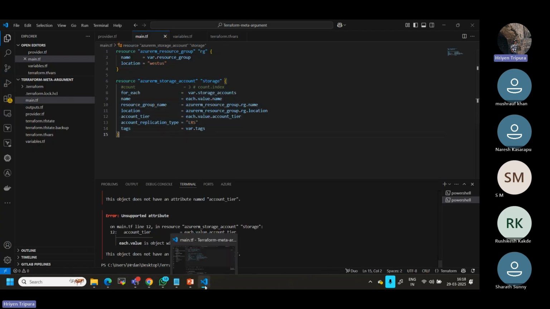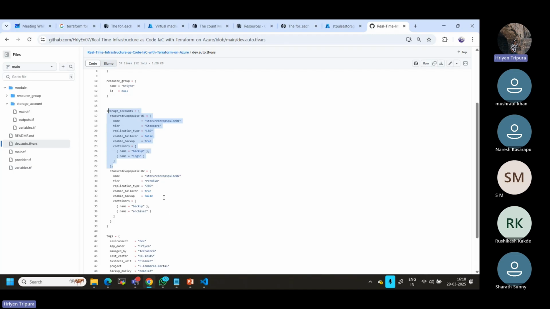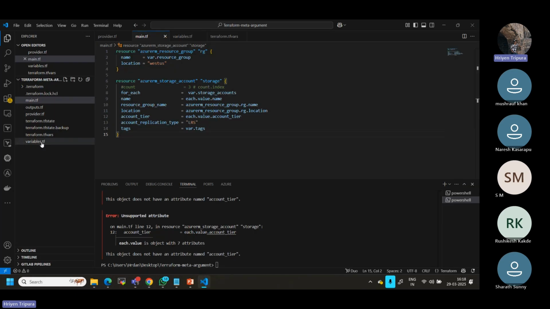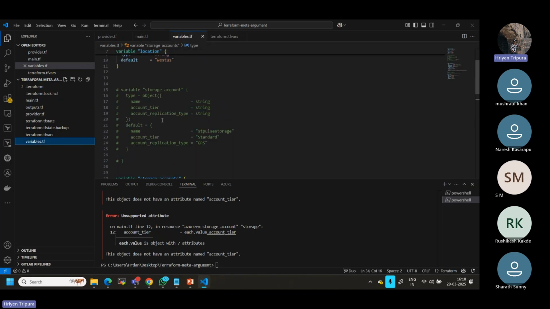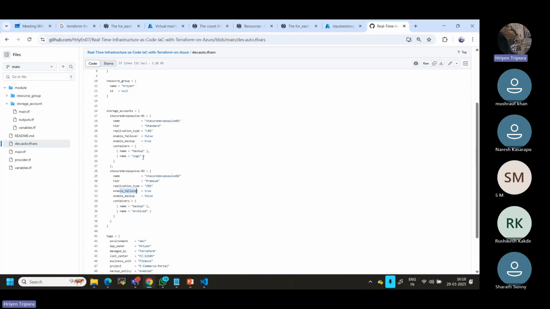The reason, if you notice here, we have containers, backups, and failover, everything. But in our case, if you go to the variable file also, we don't have those details. It is very simple. This is the reason why the data types are not matching. It is not able to map properly. So while defining, you have to map properly. Then only the issue will not come.